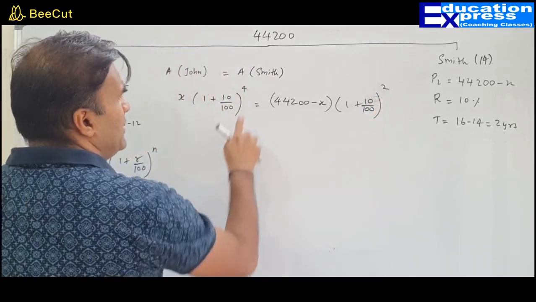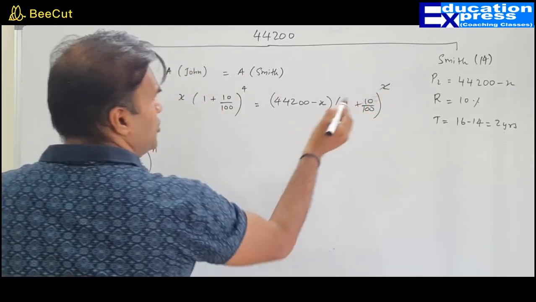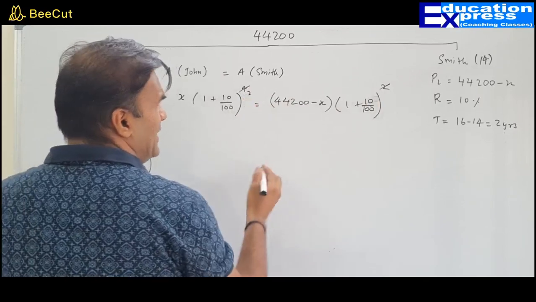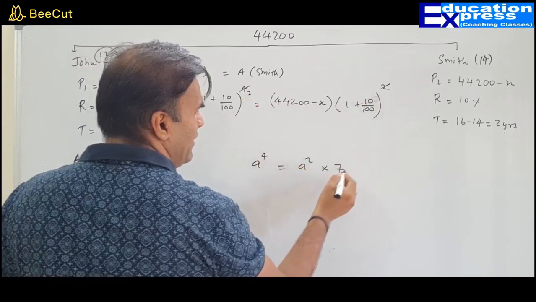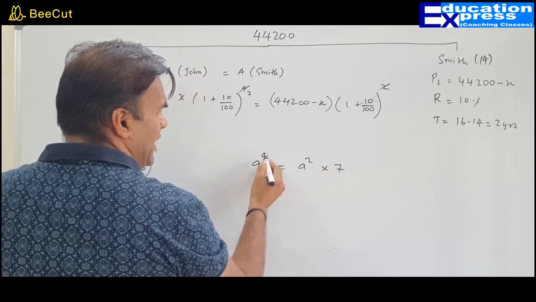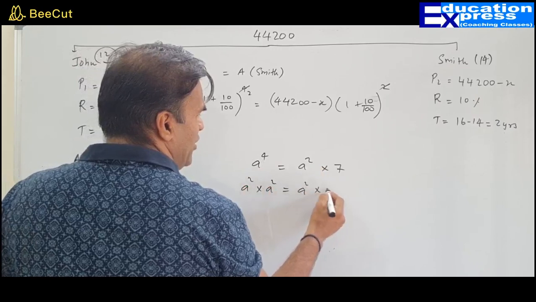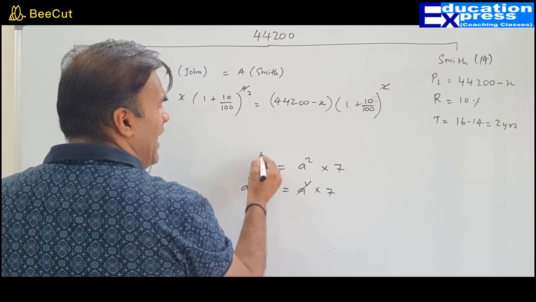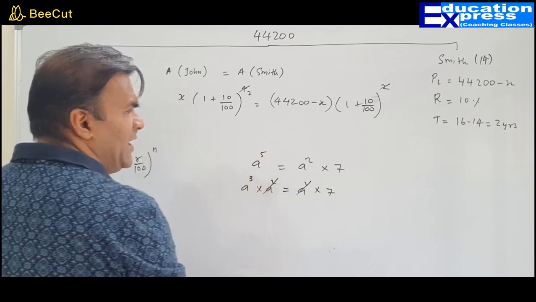How do you go about it? This is 4, this is 2. So cancel the minimum number 2. It's not that 2 twos are 2. It is a raised to 4 equals a square into a square. So a raised to 4 is nothing but a square into a square, so a square gets cancelled. If this would be 5, it would still get cancelled, but the remaining answer would be a cube.